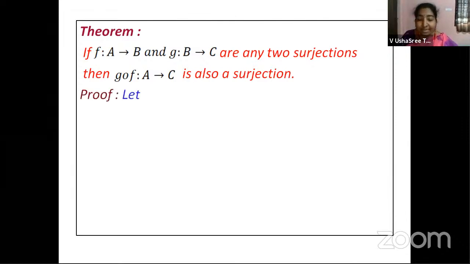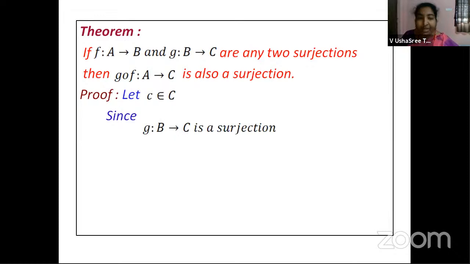So let us say take an element c belongs to C. Now we are given that g maps B to C is an onto function, right? It is a surjection. Other name for onto is surjection. Don't get confused, okay? So g maps B to C is a surjection. What does it mean, children? For every c belongs to C, there exists b belongs to B such that g of b is equal to c. This is the definition of an onto function.